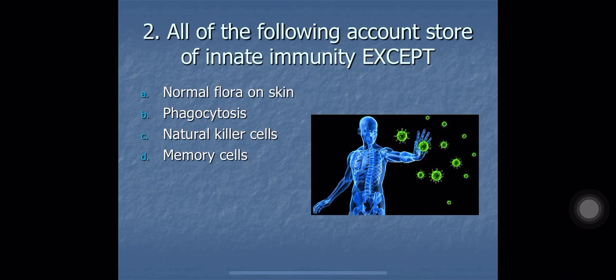Question number 2. All of the following account store of innate immunity except A. Normal flora on the skin, B. Phagocytes, C. Natural killer cells, and D. Memory cells. So the correct answer here is D. Memory cells. Memory cells are not a part of innate immunity, they are a part of acquired immunity. While the normal flora on the skin, phagocytes, and natural killer cells, they are all part of innate immunity.